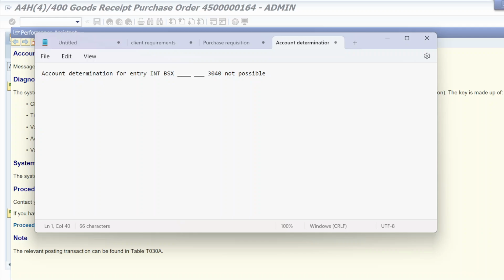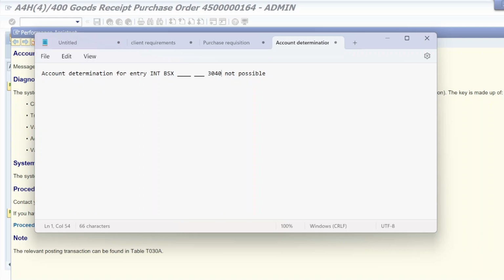But before that, you should know how to read this error. Just read this error. This is a chart of accounts. This is a key, BSX, right? This is a valuation class. So in that account determination, this is the chart of accounts, this is the account key, and this is the valuation class. It can vary,